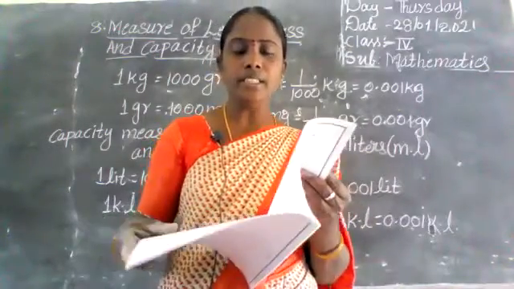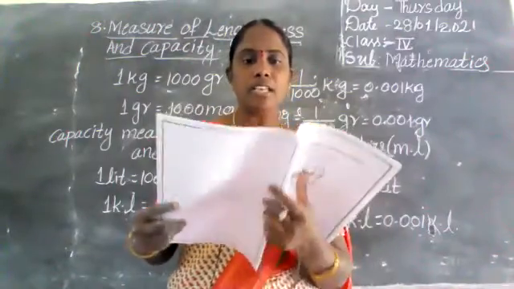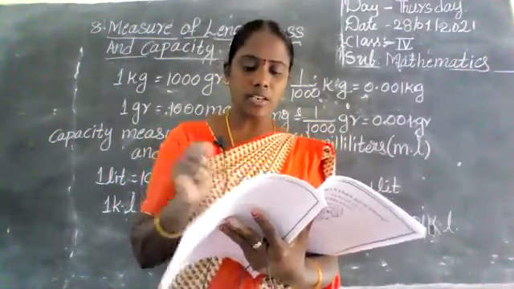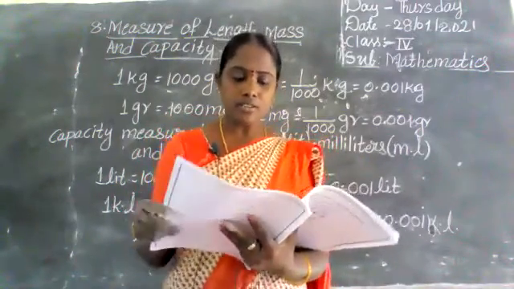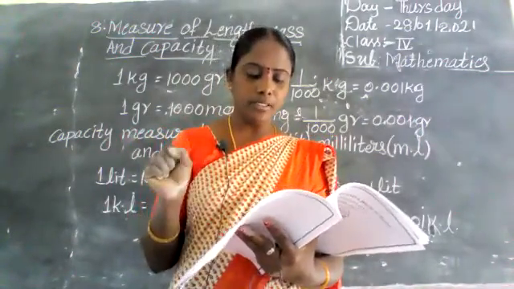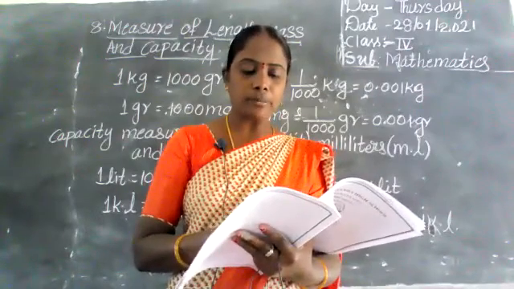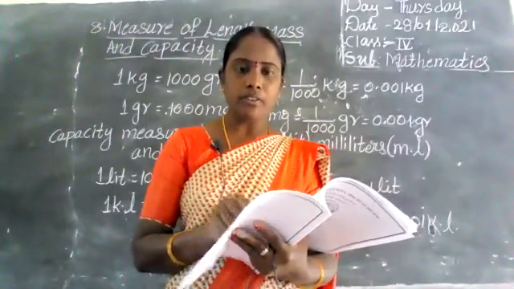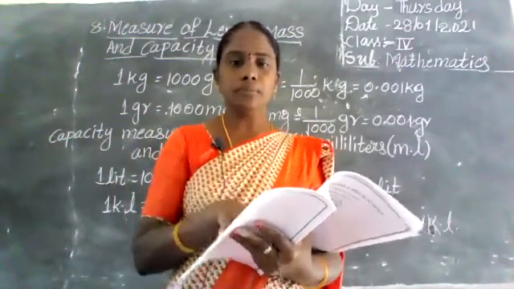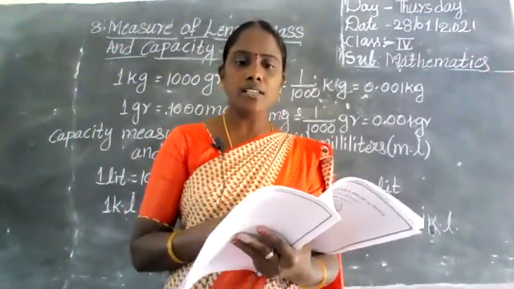Next, in day 8, multiplication is given. Multiplication by expanding the numbers. By expanded form we have to complete. Yes, day 7 also completed. Now I am going to explain day 8. See, children. Here the first one is given as an example already. Expand 567 as 500 plus 60 plus 7. Expand the number and multiply each term by 5. Then you have to add and write the answer.